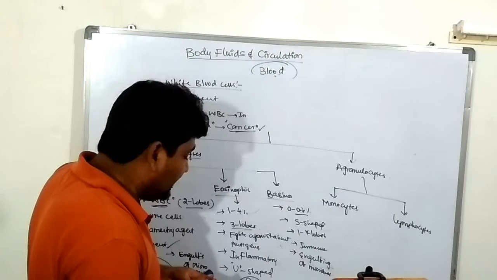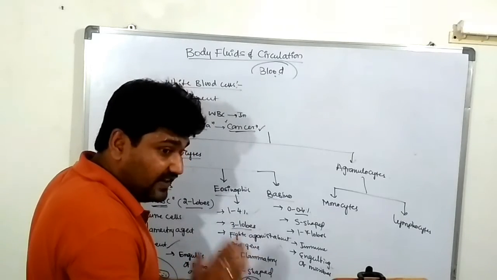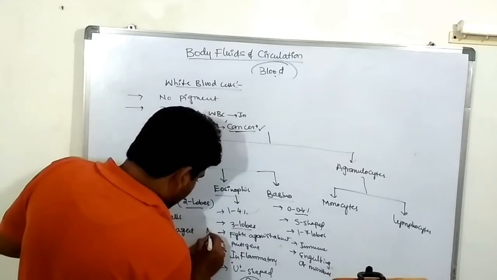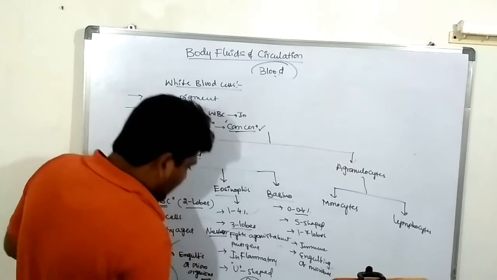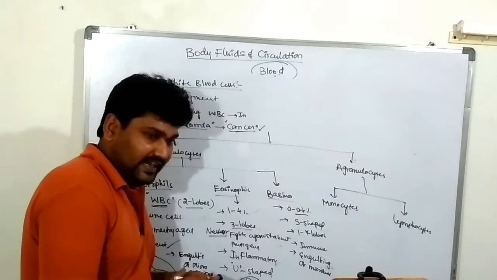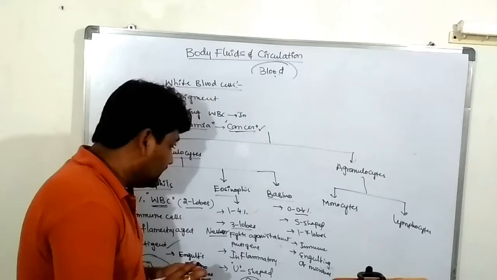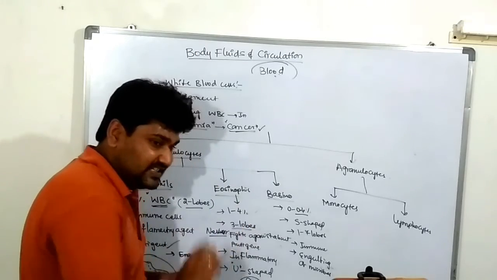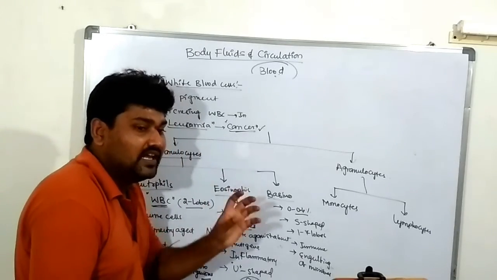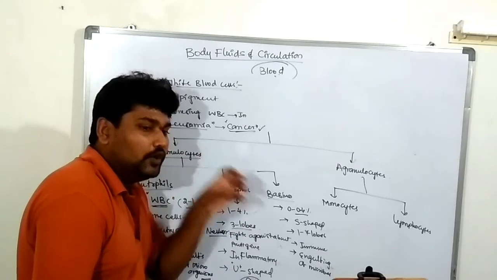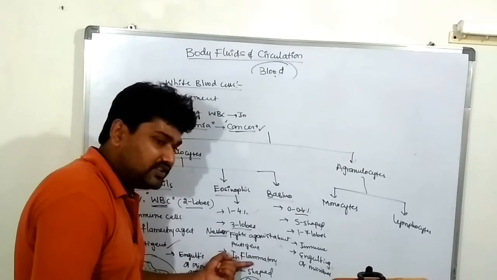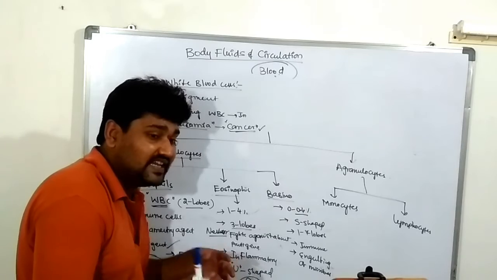Eosinophils never fight against the antigens. They only recognize the microbes, causing inflammation.